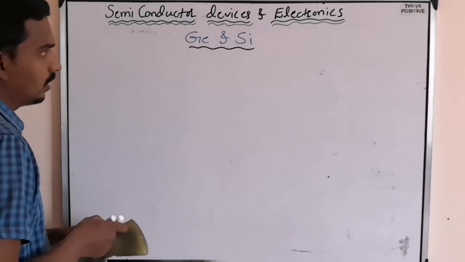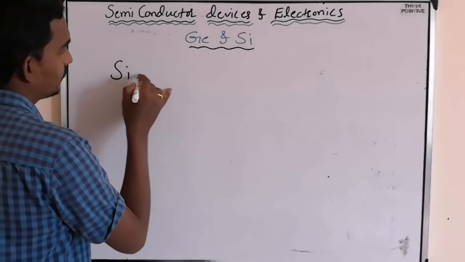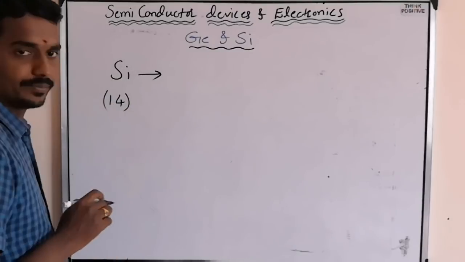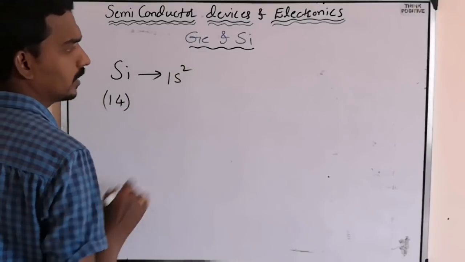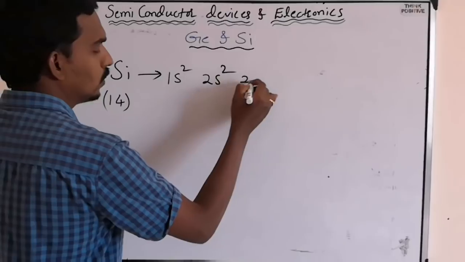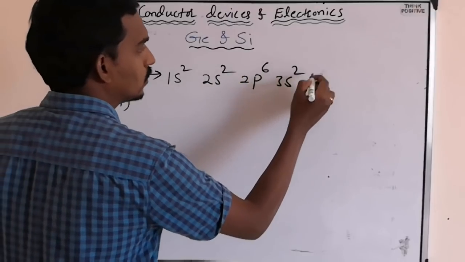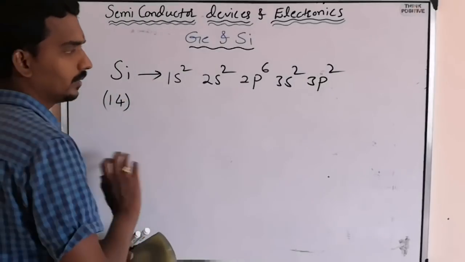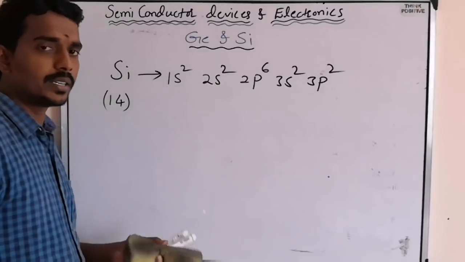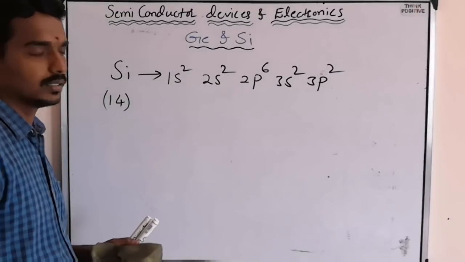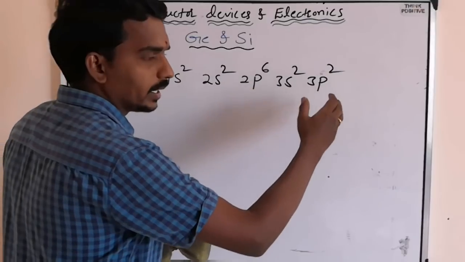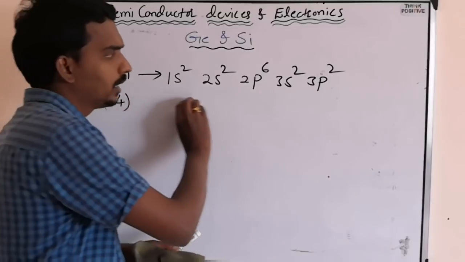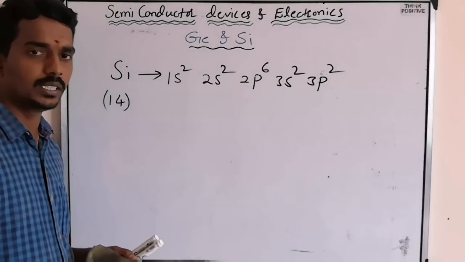Now, for example, if you take silicon, what is the atomic number of silicon? 14. So what is the electronic configuration? 1s2, 2s2, 2p6, 3s2, 3p2. Here the 3p is partially filled, right? So 3p, 3d also will be there, but only 14 electrons are there, so they are filled according to this, right?